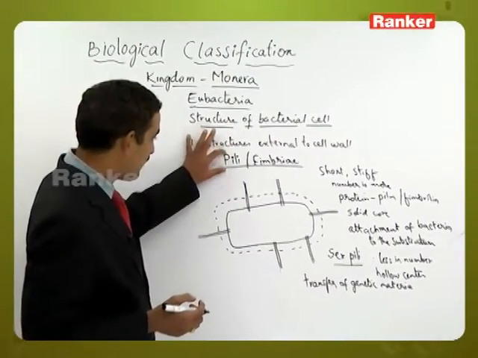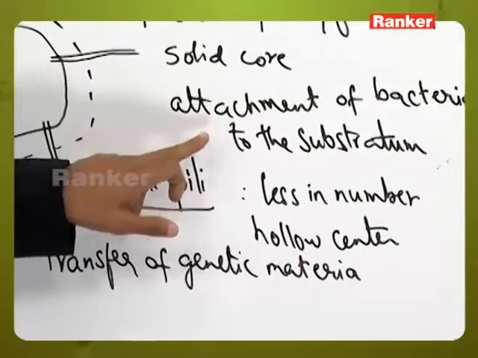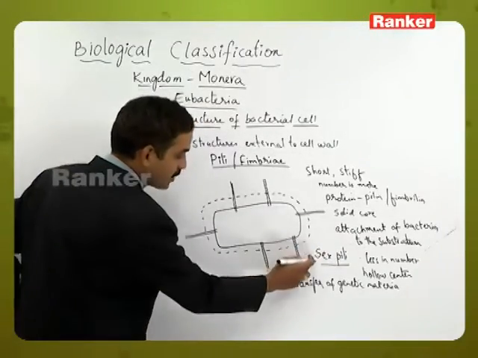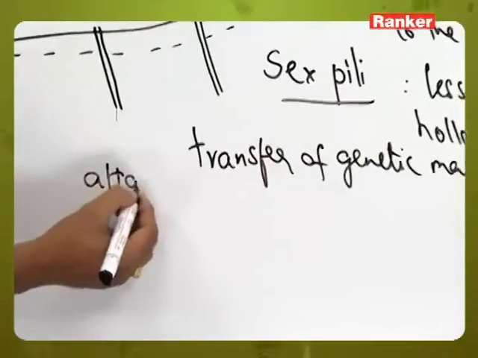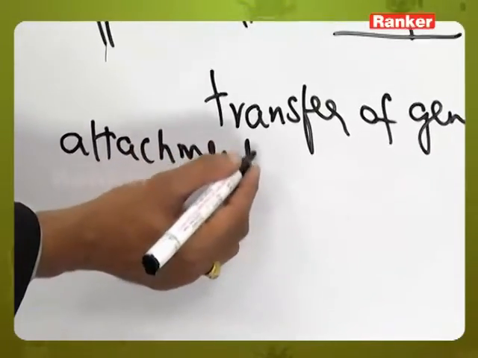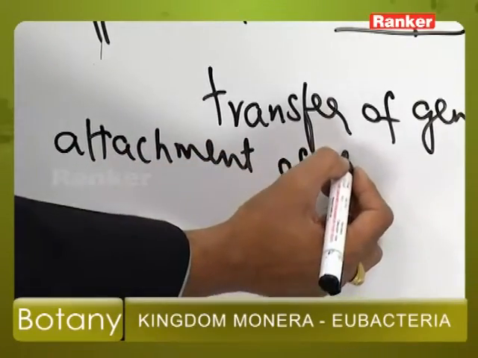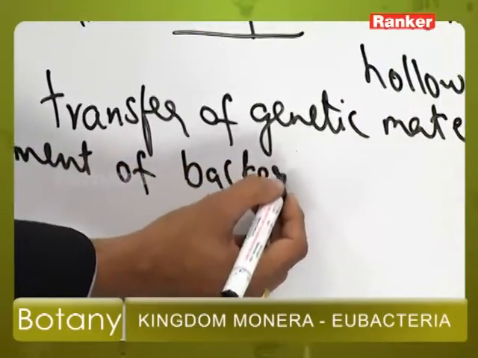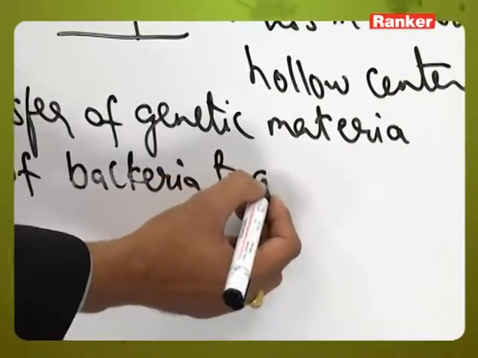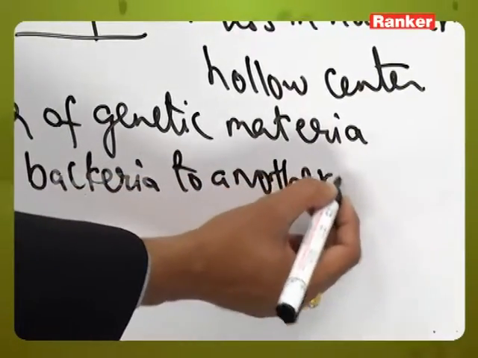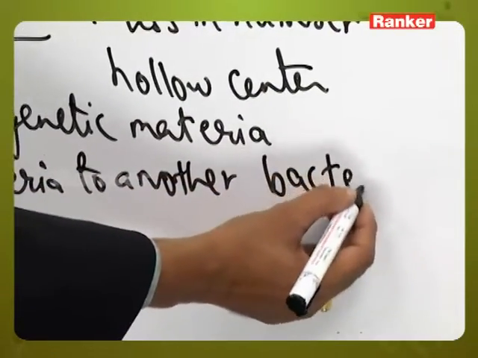Normal pili are useful for attachment of bacteria to the substratum, but sex pili are useful for attachment of one bacterium to another during conjugation.